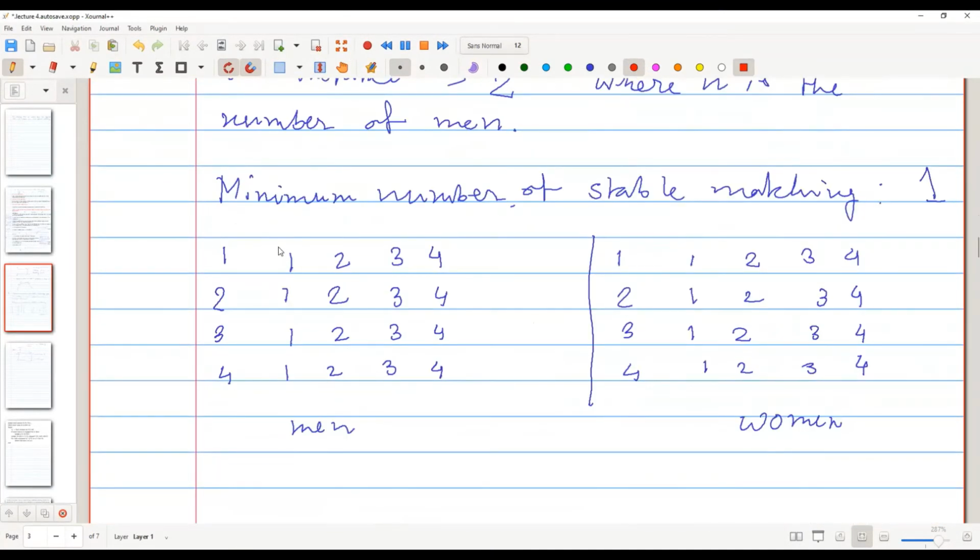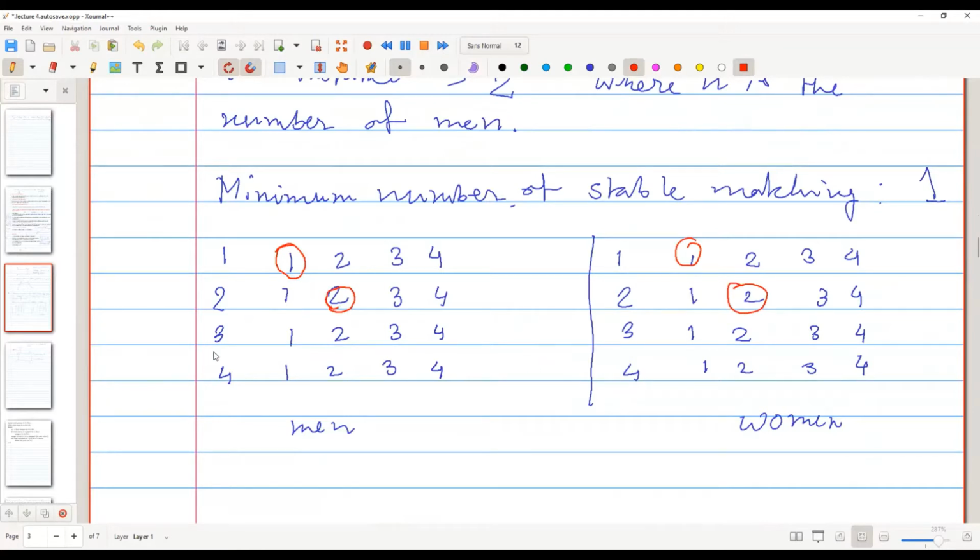So man 1 proposes to W1, the first woman, and they get currently matched. Then let's say the next free man is 2. Now 2 proposes to 1, but 1 rejects 2 because 1 is already matched to someone better. Exactly. Then the next free man is again 2, and 2 proposes to 2 and gets matched to 2.